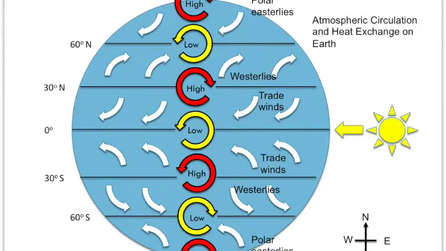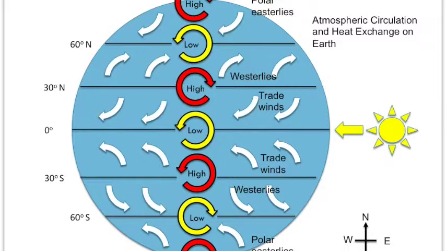At 30 degrees north, you're going to have cold air coming back down to the surface of Earth, so you're going to have a high pressure system. In the northern hemisphere, this rotates clockwise. At 60 degrees north, you're going to have a counterclockwise low pressure system, and then at 90 degrees north, you're going to have a clockwise high pressure system.